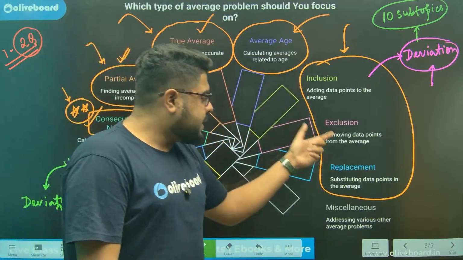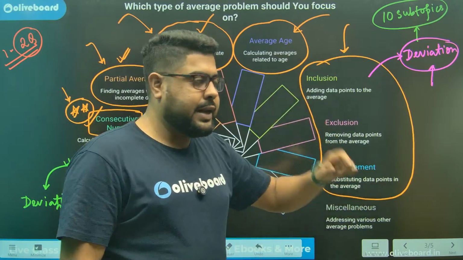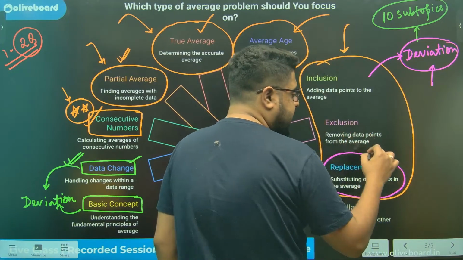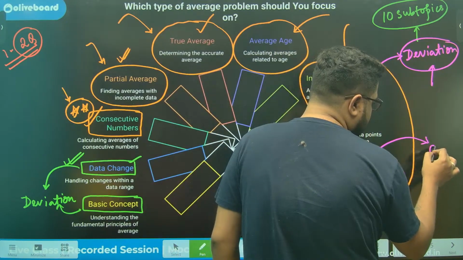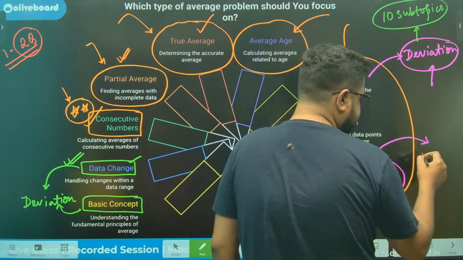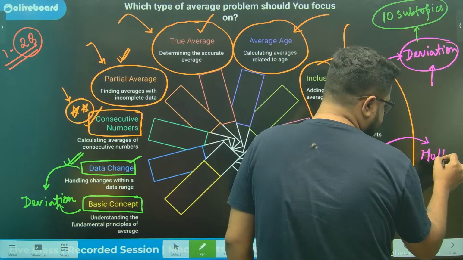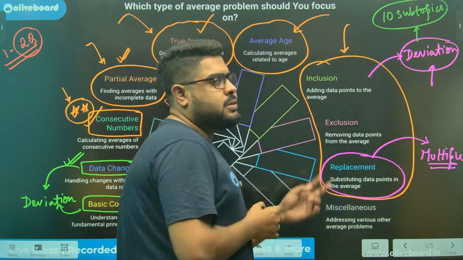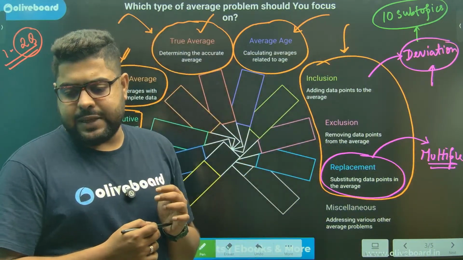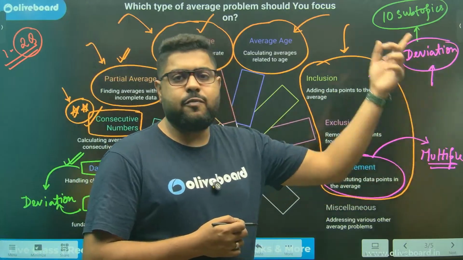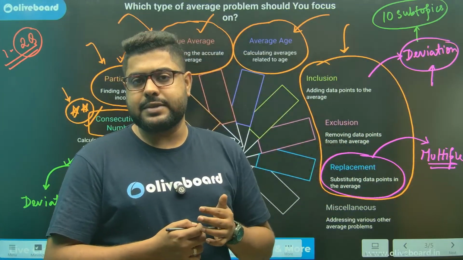So inclusion, exclusion, replacement. Now again, let me say this. Replacement especially, they can ask you the opposite as well, or rather, let me just say multiple replacements. I'm telling you beforehand. They can ask you multiple replacements. So it is not like one person is getting replaced with another person. That is definitely there, but it can be 5 persons getting replaced.